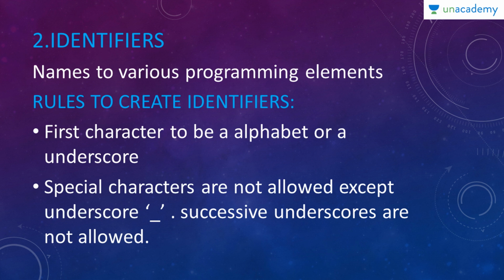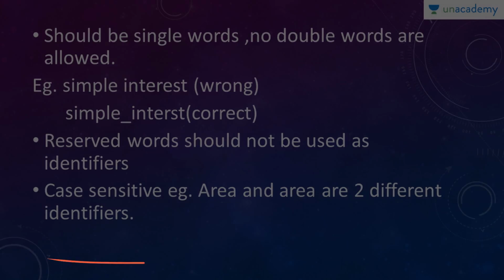The second rule is special characters are not allowed except an underscore. Because you're starting an identifier with an underscore, you can use an underscore, but other special characters aren't allowed. And then successive underscores are also not allowed. You can't start off with 2 underscores, or in between a word you can't have 2 underscores. There should be some alphabets or something between underscores.